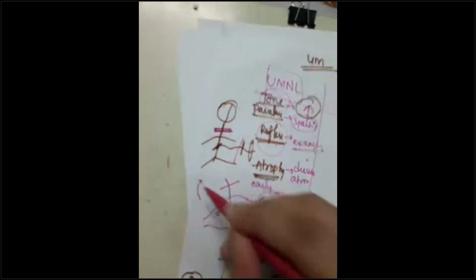And when you have elicited the Babinski sign, it is positive. This is the Babinski sign. This is not the Babinski sign; this is known as the plantar reflex. The normal one is called the plantar reflex. Plantar reflex, Babinski sign. Where else is Babinski sign seen, guys?